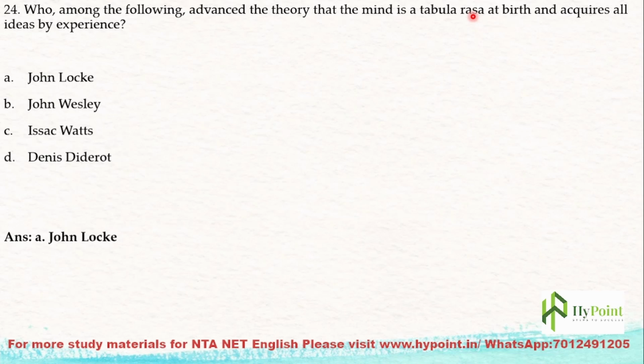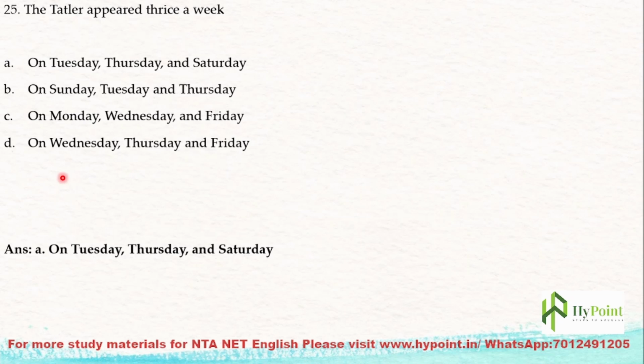Who actually brought about this idea, tabula rasa, a theory that says that at birth our mind is completely blank? Only after we have some experiences, after our birth, we acquire ideas, just like a clean slate on which something is written as we go on having experiences. Who brought out this idea? It is John Locke. John Locke of the neoclassical age brought out this idea of tabula rasa.